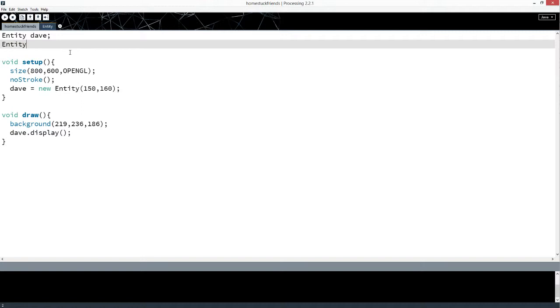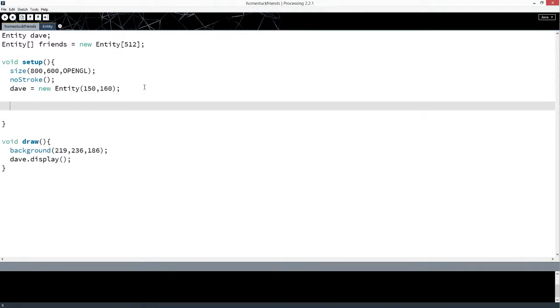So let's type Entity, and then let's put square brackets. That means it's an array. I'm going to name the array friends, equals new Entity, but instead of smooth brackets, we're going to do the square ones instead of parentheses, 512. So we made an array of entities named friends that can hold 512 pieces.